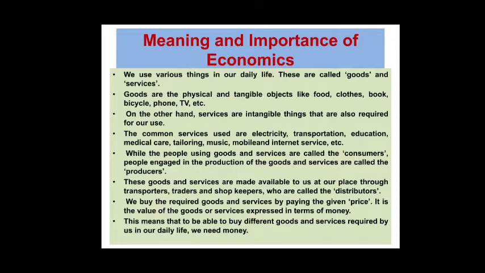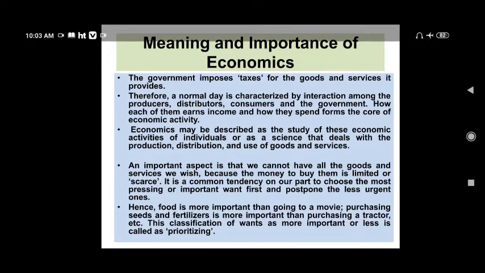Children, we buy required goods, or the services we require, by paying the given price. Price is the value of goods and services expressed in terms of money. So for everything we purchase, we first have to give money. Money is important for anything we purchase. Therefore, in a normal day there is an interaction among producers, distributors, consumers and the government.